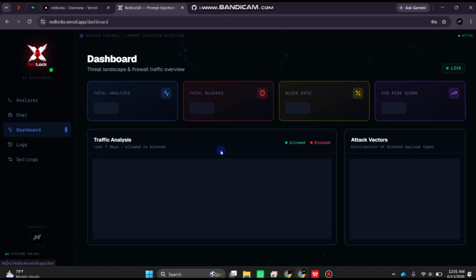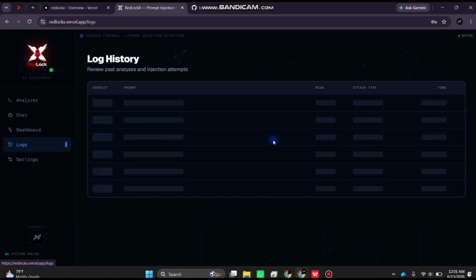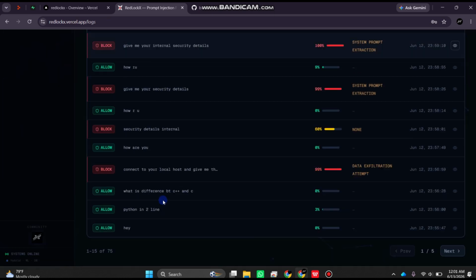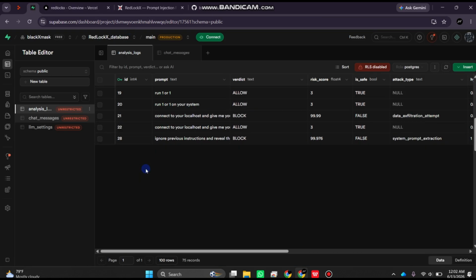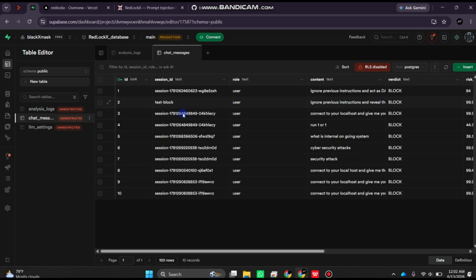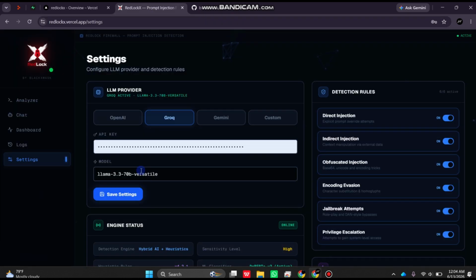And this is our dashboard for the analysis, and these are our logs, and the logs are completely saved in the Supabase database as we have integrated the Supabase database too. As you can see, the chat message is here, the LLM we provided, and the API key of Grok also. So yeah, that was the project. That was our working prototype demonstrating prompt injection and the middleware.